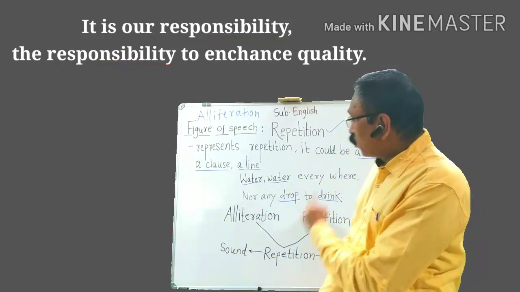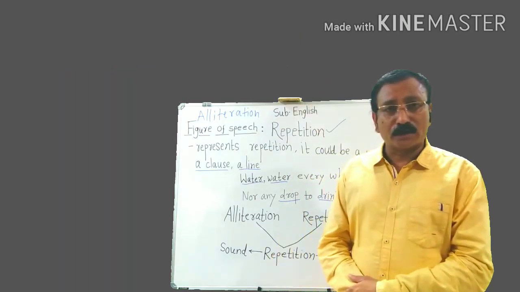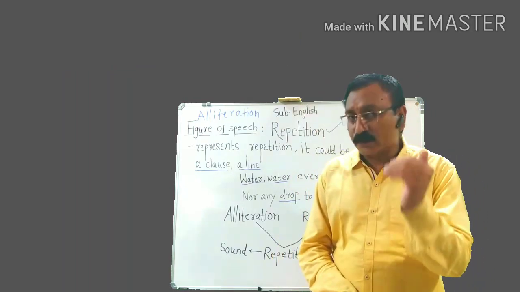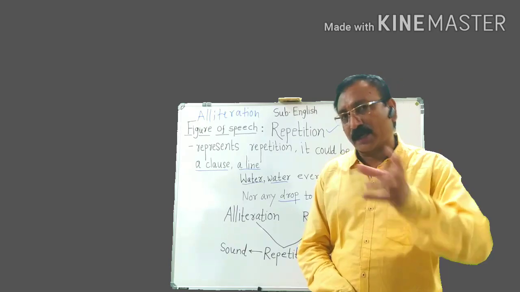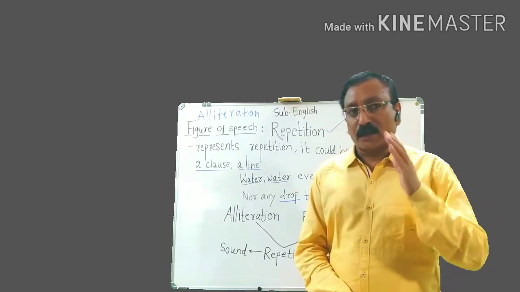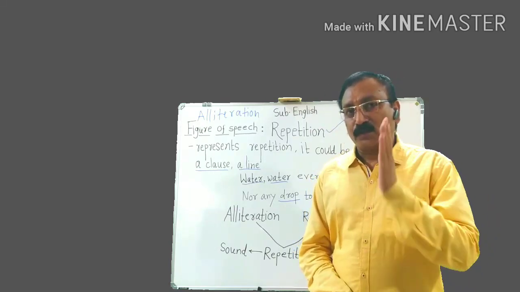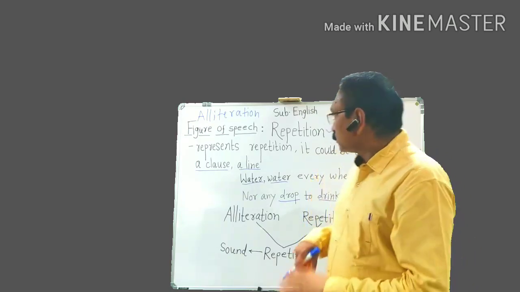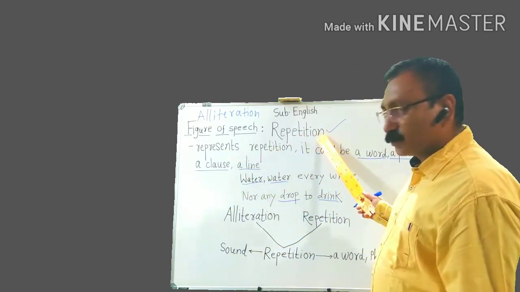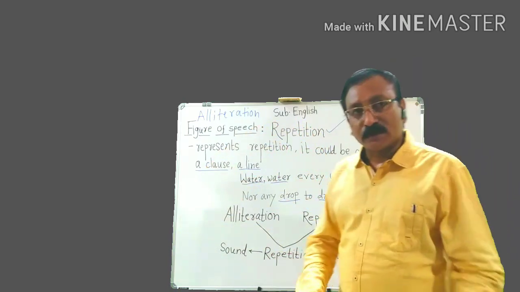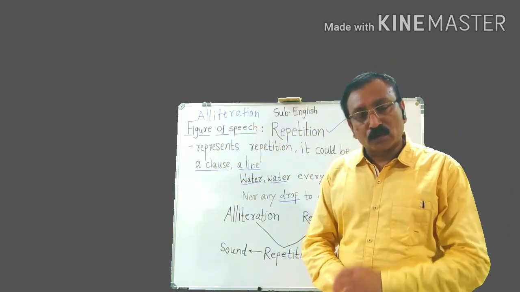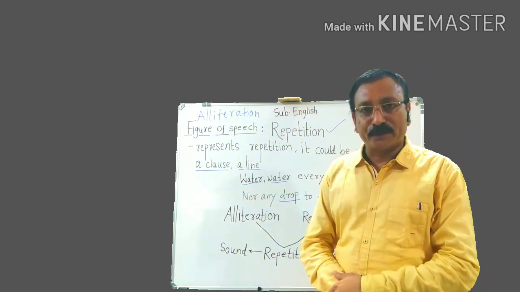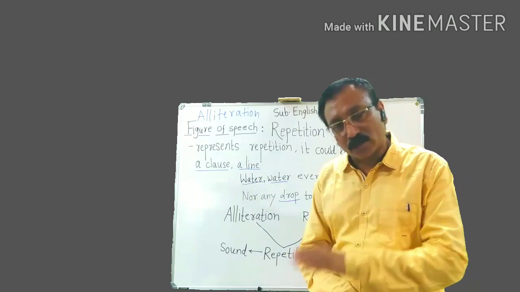I hope that you must have understood the difference between alliteration and repetition, and also the figure of speech repetition. We will take some non-textual examples of repetition as well as textual examples.